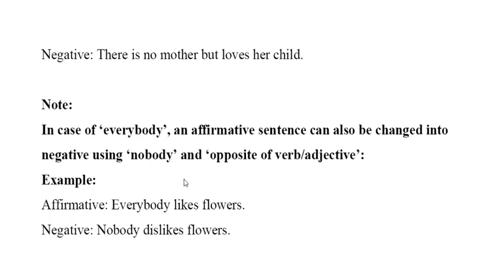There is a note: in the case of everybody, it would be nobody. Everybody likes flowers, so nobody dislikes flowers. In this case you will take the opposite of the verb. So in both ways you can change them: everybody likes flowers, so there is nobody but likes flowers, or nobody dislikes flowers. If you take dislikes, you will pick the opposite of the verb.